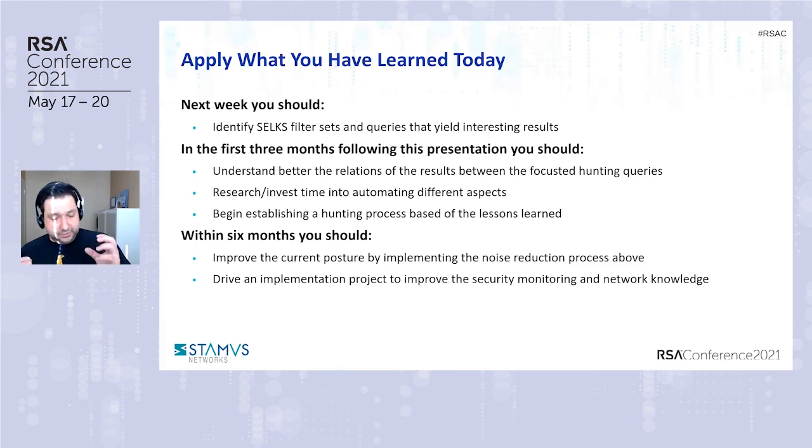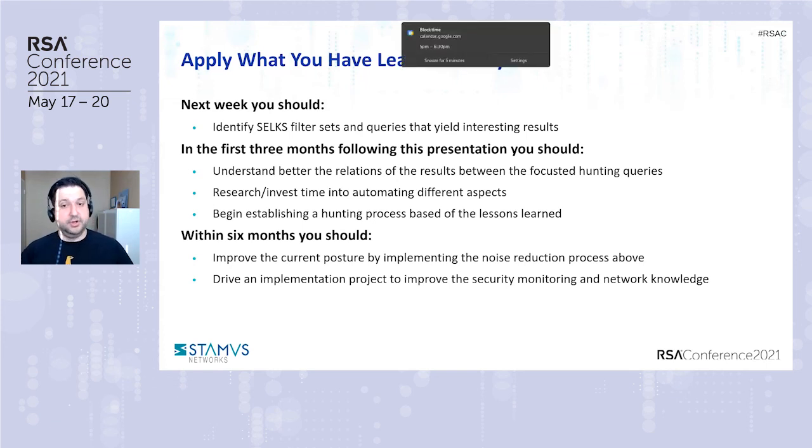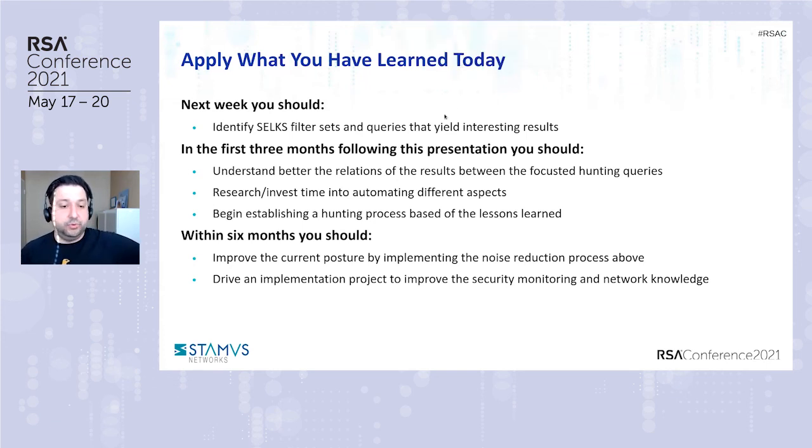And invest time into automating the different aspects of it. Once you do it manually and you're happy with the results of the research, then you can see what exactly is repetitive and could be automated. Begin establishing a hunting process based on the lessons learned. I also believe strongly in active threat hunting. Go a little bit on the offensive. Don't just be reactive.